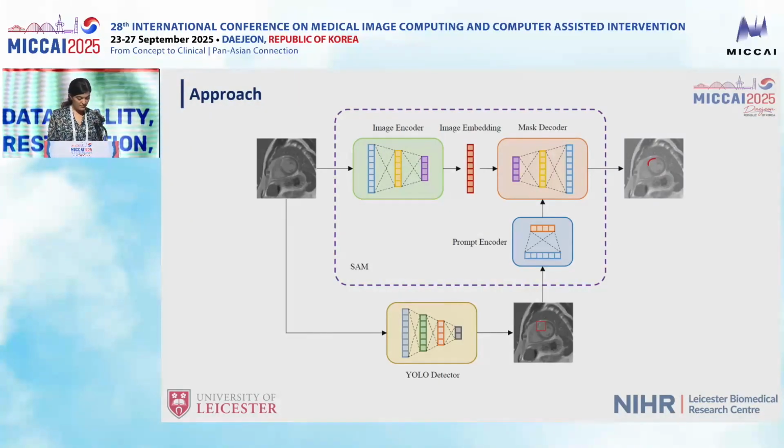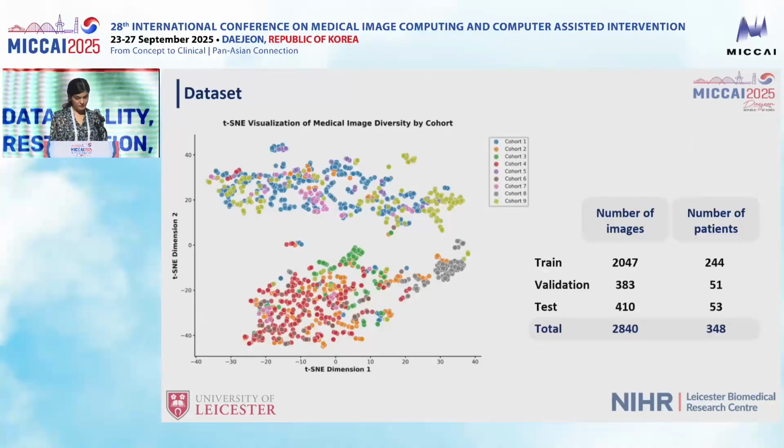This is our pipeline designed to solve this. It's quite straightforward. It's a fully automated system that integrates detection, segmentation, and robust training. First, we use the latest version of the YOLO model to detect the scar and draw a bounding box around it. Next, the box is passed as a prompt to the Segment Anything Model, which generates the scar segmentation. And finally, to make the model more robust, we train it using a composite loss that combines overlap and distribution-based terms, which I will explain in upcoming slides.